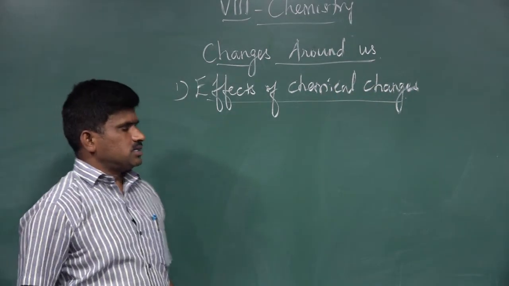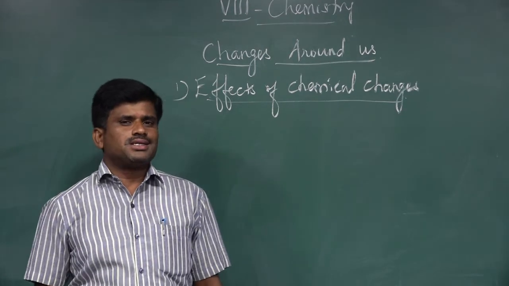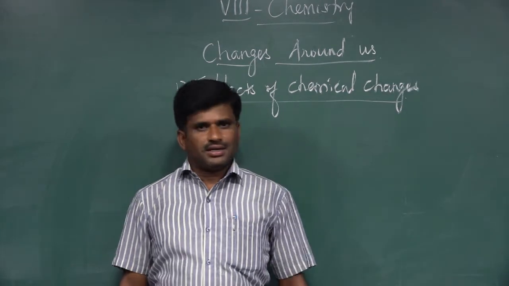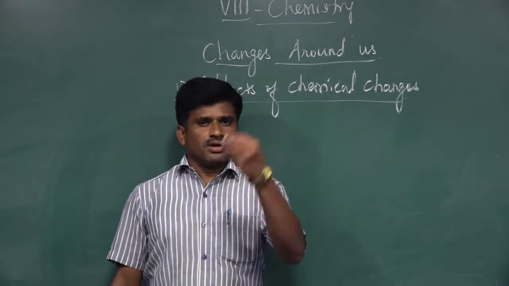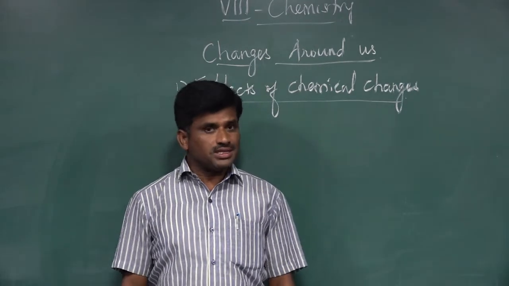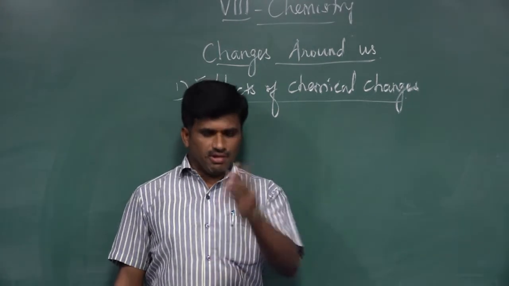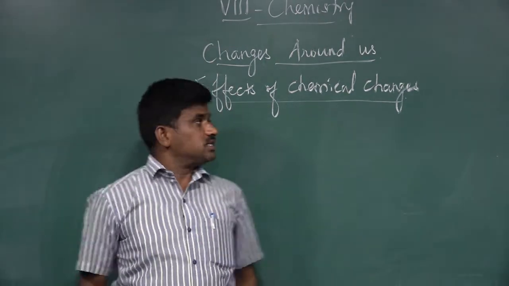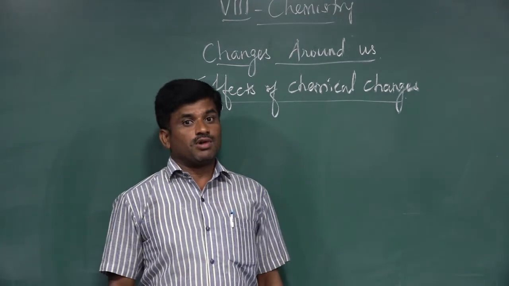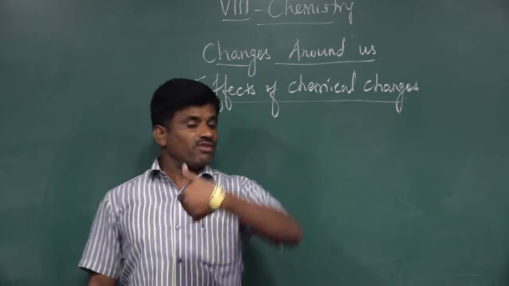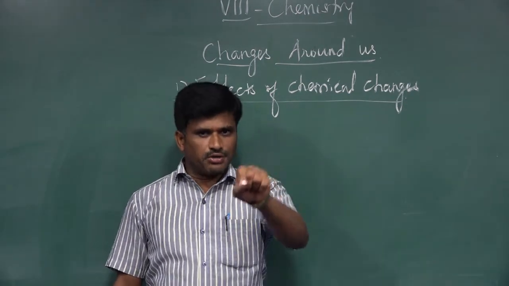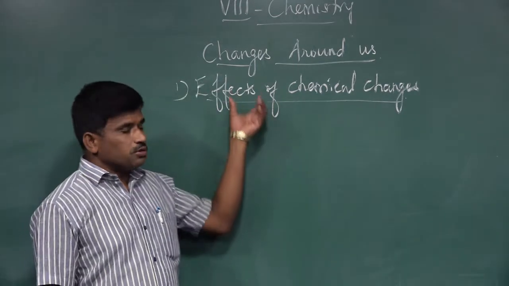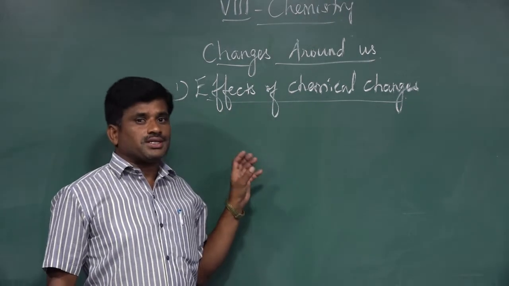In effects of chemical changes, when chemical reactions take place, there will be production of light, heat, sound, pressure, etc. Whatever chemical reaction takes place, there will be production of heat, light, sound, and pressure. In addition to this, some other effects also take place: biological effects and environmental effects. These two effects also take place whenever chemical reactions generally occur. We are going to see all the effects and productions one by one.